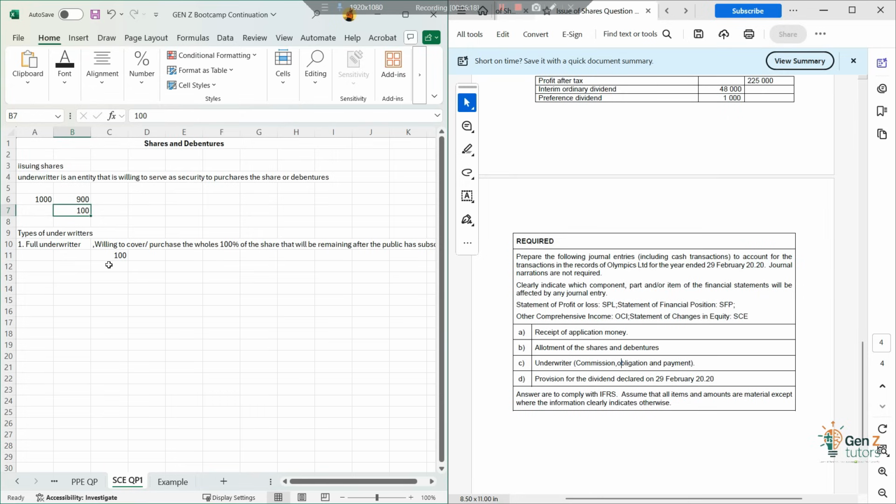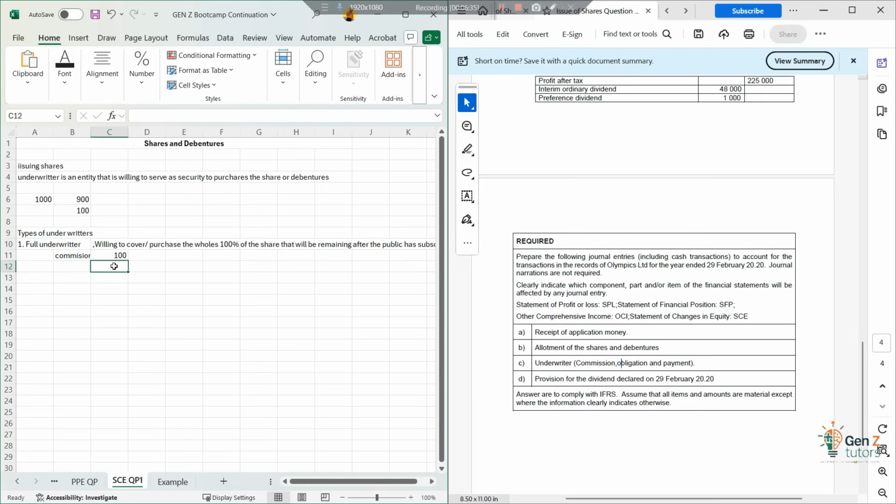100 shares. So this 100 rand over here will be the commission that we are supposed to pay the underwriters, right? This is the commission that we have to pay the underwriters, which will be 100 rand.